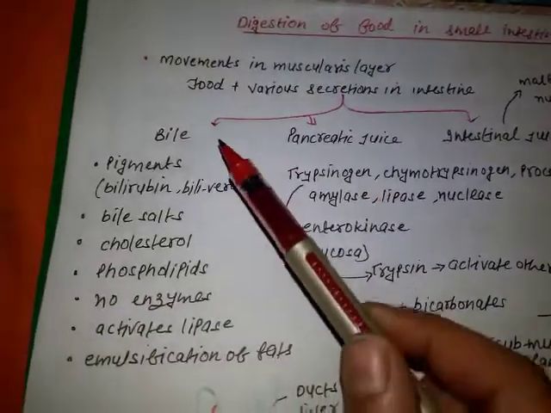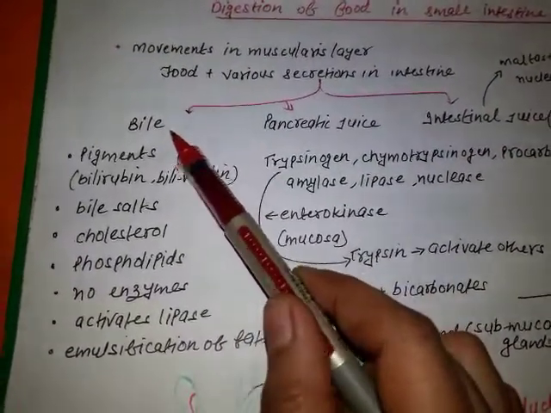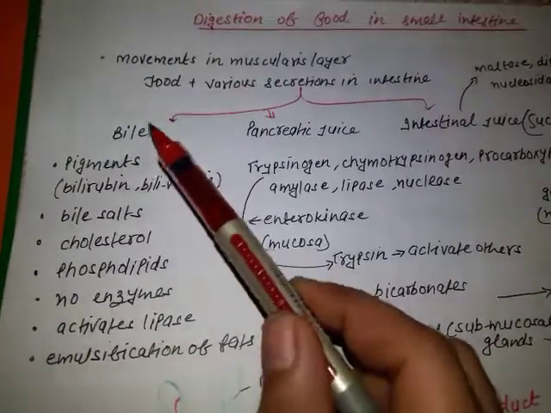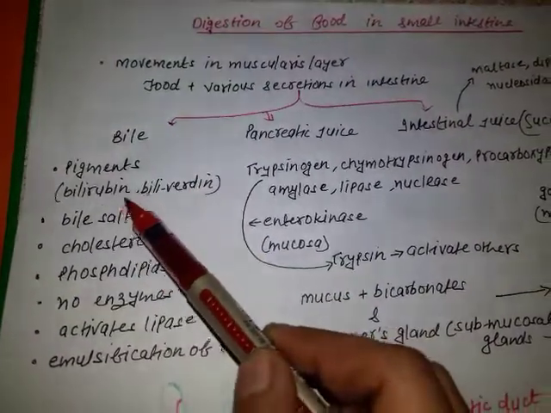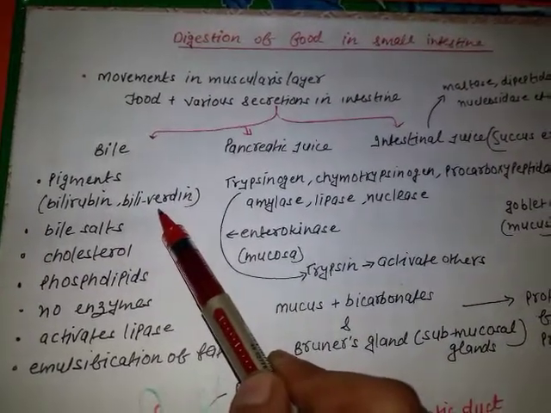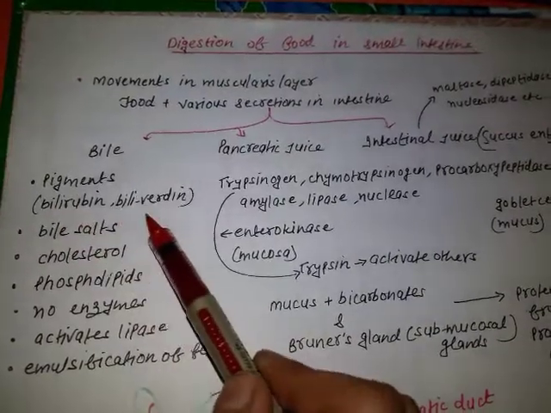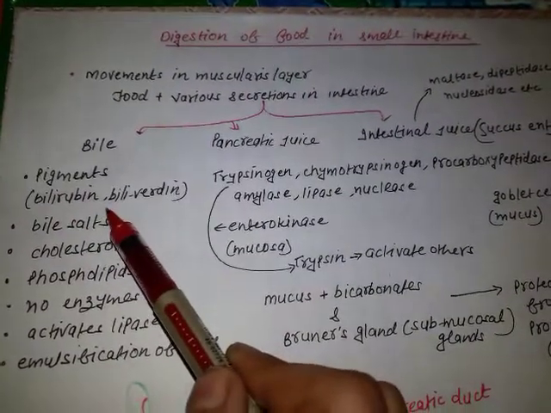The second one is the bile juice secreted from the gallbladder. Bile contains what? The pigments bilirubin and biliverdin. The color of bilirubin is yellow or brown and biliverdin is green in color.